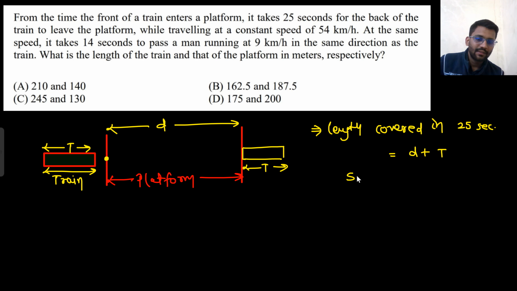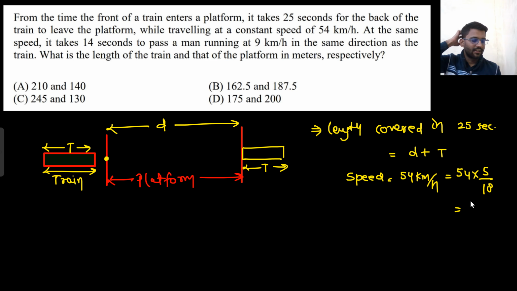Speed was 54 kilometer per hour. I need to change it to meter per second. That would be 54 into 5 by 18. If you multiply by 5 by 18, it will be converted into meter per second. So it would be 15 meter per second. So in 1 second it walks 15 meter.